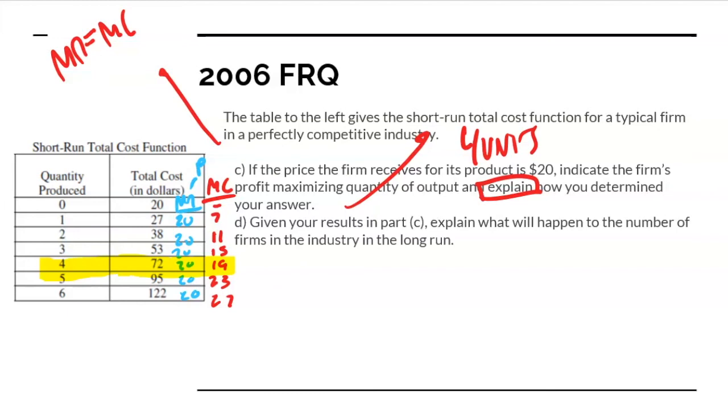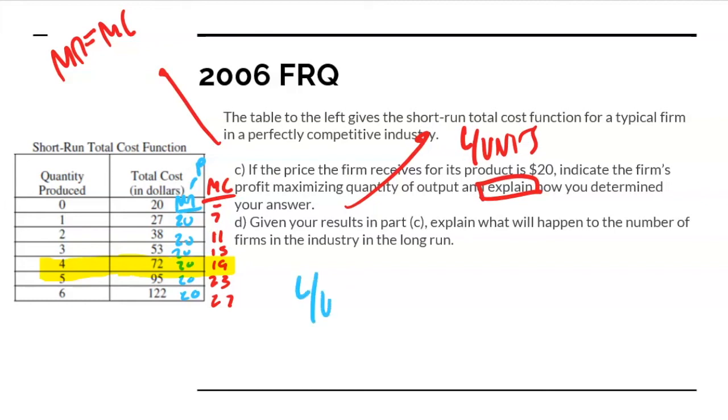All right, so D, given the results of part C, explain what will happen to the number of firms in the industry in the long run. Well, we know, right? If there's profit, firms are going to enter. If there's loss, firms are going to leave. If there's no economic profit, nothing really happens, right? No firm has an incentive to enter or leave the market here.